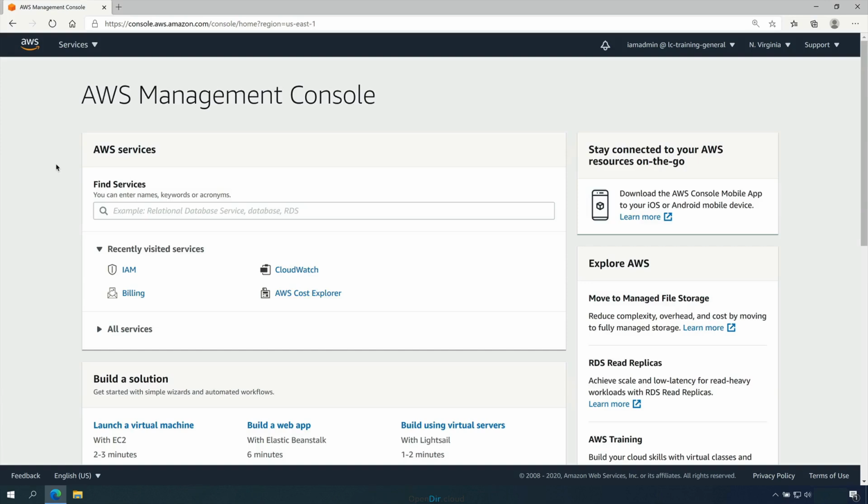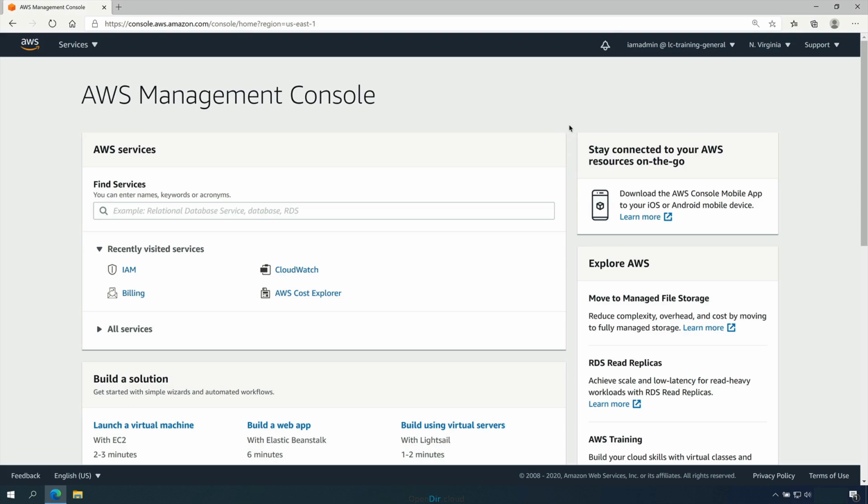Welcome back, and in this lesson you're going to create access keys for both the IAM admin user in the general AWS account as well as the IAM admin user in the production AWS account. And then I'm going to step you through how to install the AWS command line tools and configure those tools to access the AWS products and services using the access keys that you create. So this is going to put you in a position where you're able to use the AWS command line utilities to interact with both the general AWS account and the production AWS account.